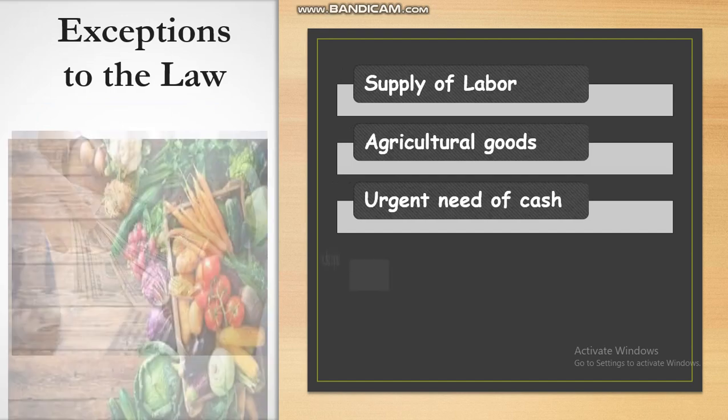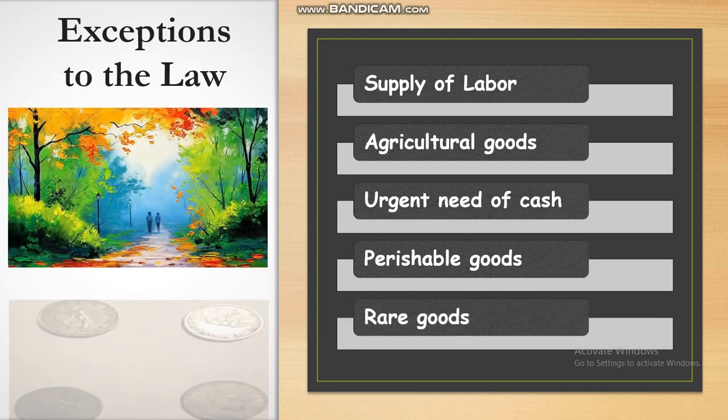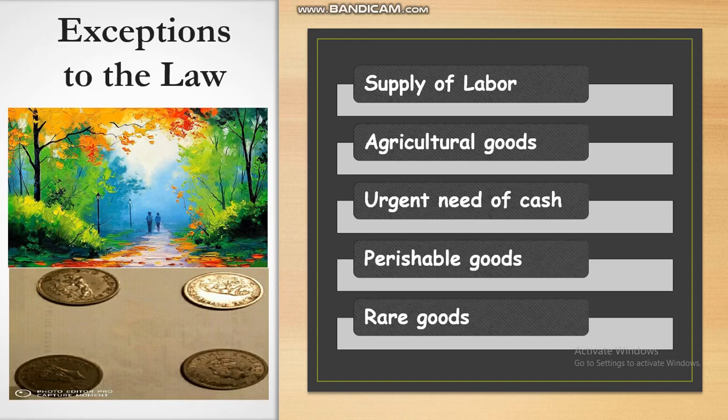In order to avoid losses, producers will sell goods even at low prices because the goods that they have are perishable. So it becomes an exception to the law of supply. Supply of rare goods cannot be changed even if the price increases or decreases, as the goods are rare and unique. For example, paintings, old coins: their supply cannot be increased even if the price increases or decreases. This makes it an exception to the law.